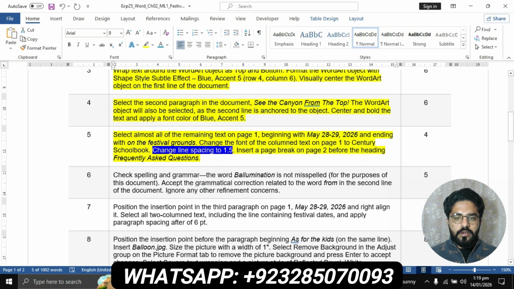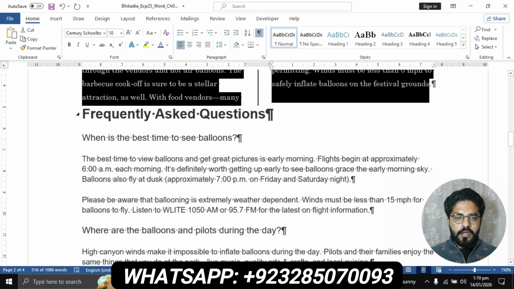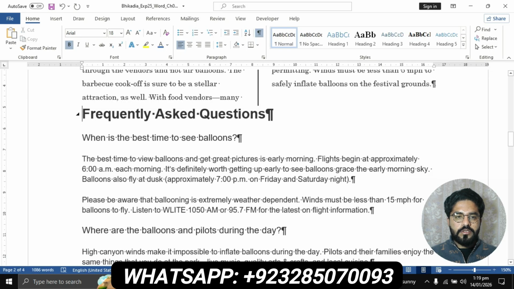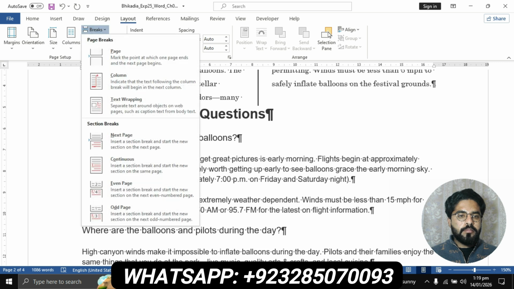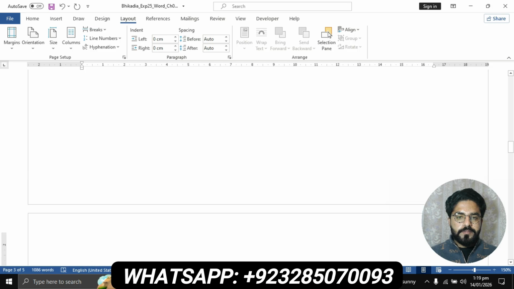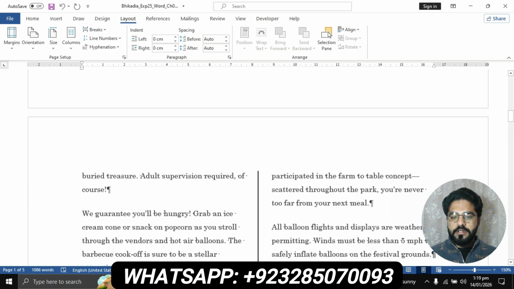Then the next part is insert a page break on page 2 before the heading frequently asked question. Now you will have to add a page break before the heading frequently asked question. Then go to the layout tab, then go to the page setup group, then click on this break, page break. The page break is now inserted.